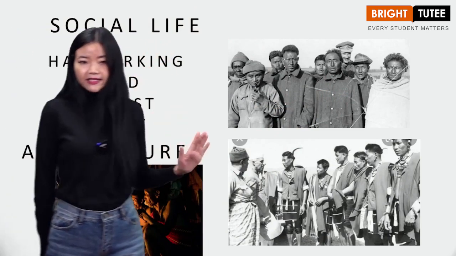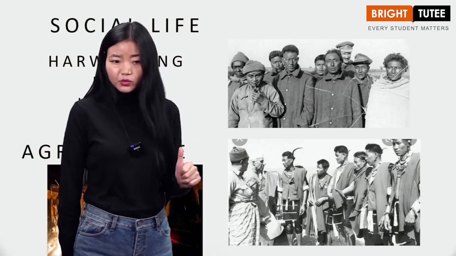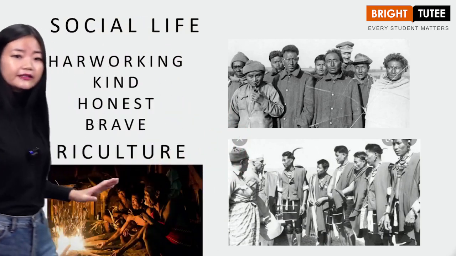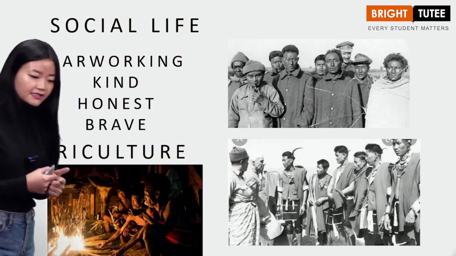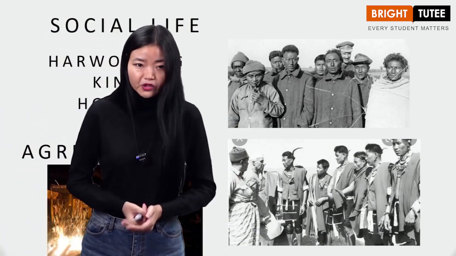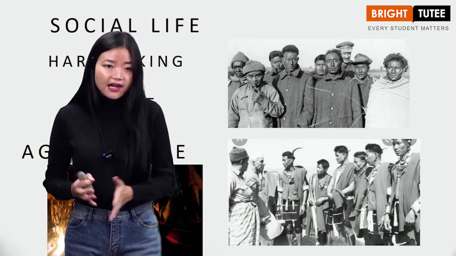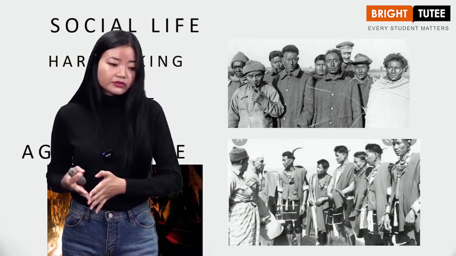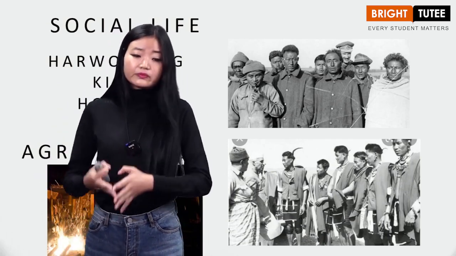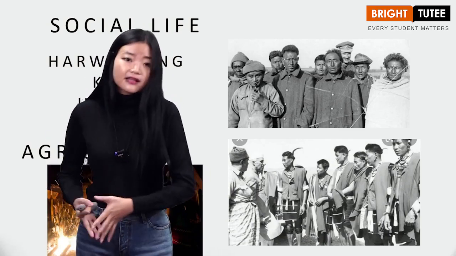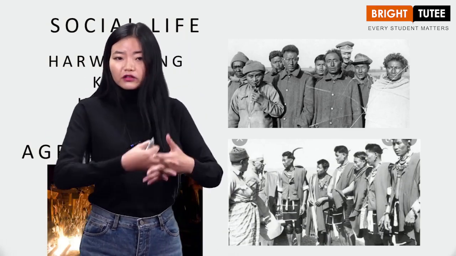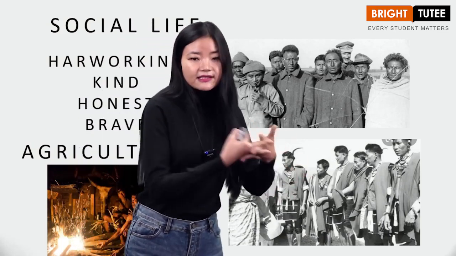So in the early days, the Nagas were very hardworking, no doubt, and they were very kind, honest, brave, and most importantly, agriculture happens to be the main occupation of the early Nagas. But when we compare to the present context, some of the Nagas do not practice agriculture as their livelihood.